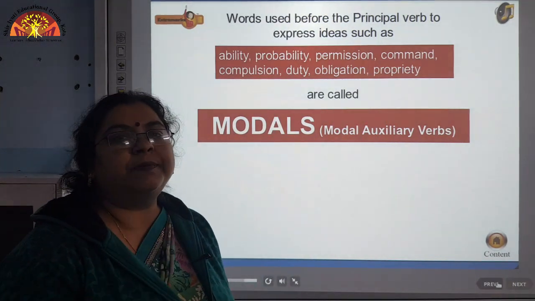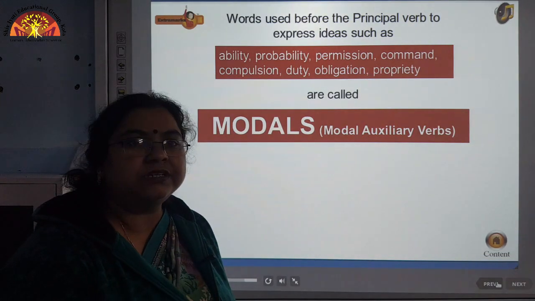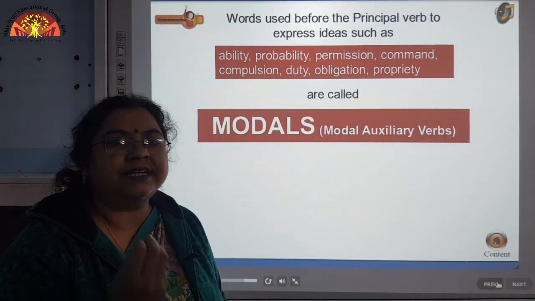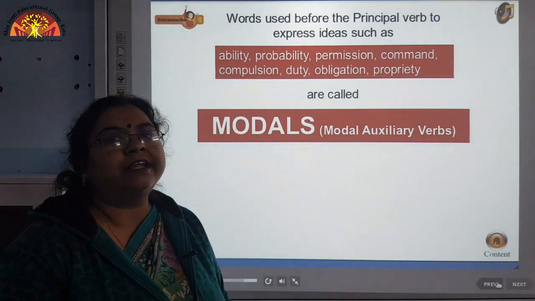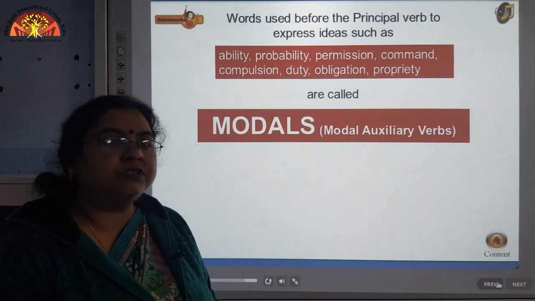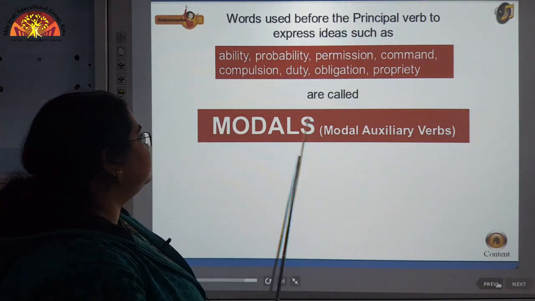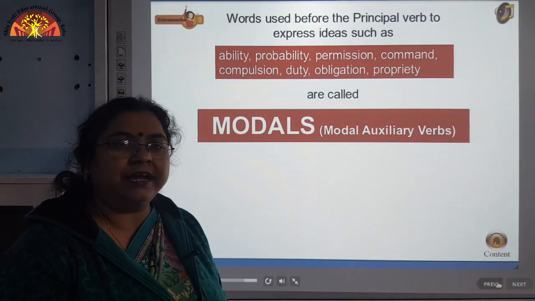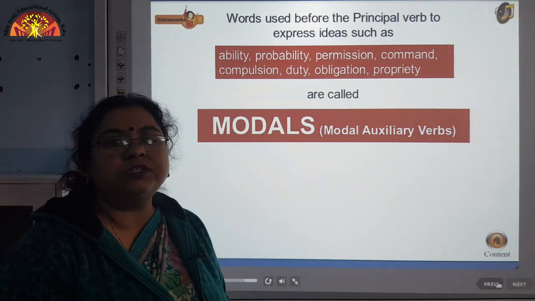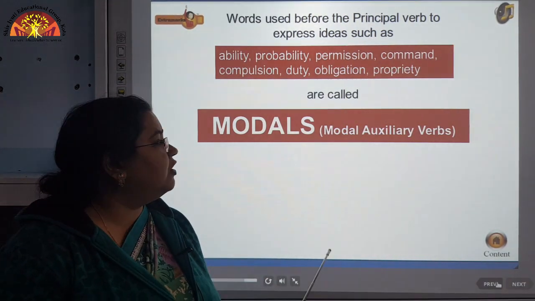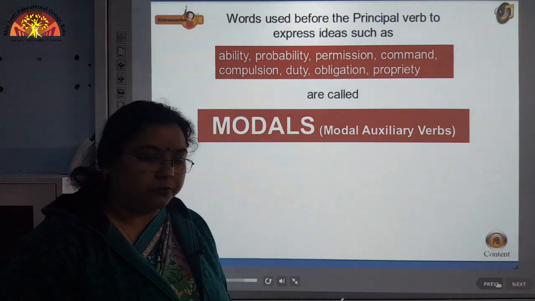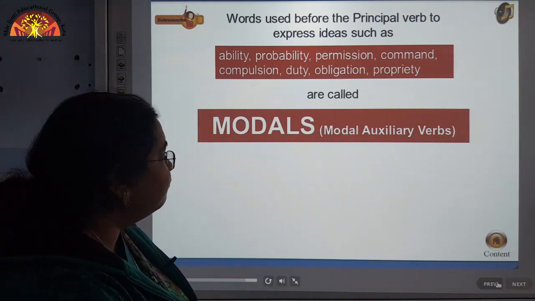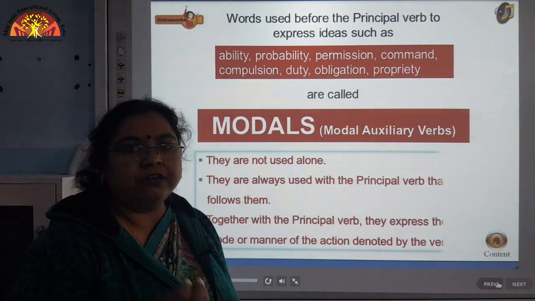Now how do we express these ideas while we are framing our sentences? We need to take the help of modals. Those are the auxiliary verbs. These are called modals. So these words, which are very categorically used to express these ideas, we call them modals. As I have already given you an idea of how many there are, like can, could,